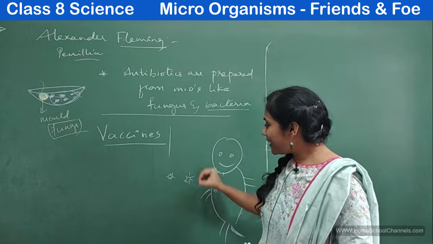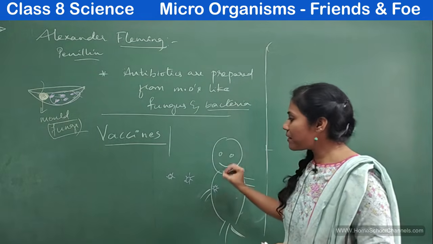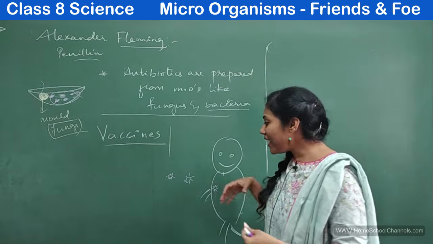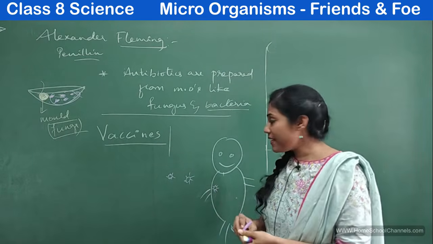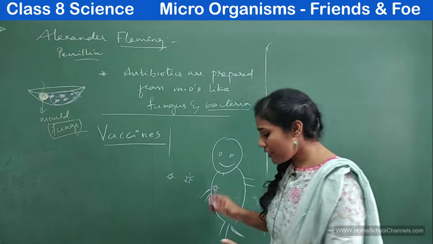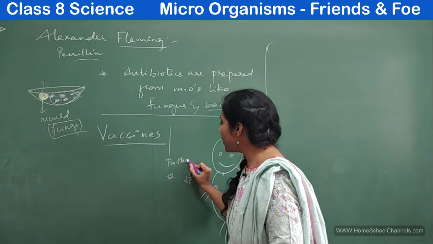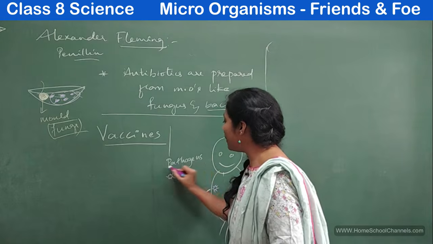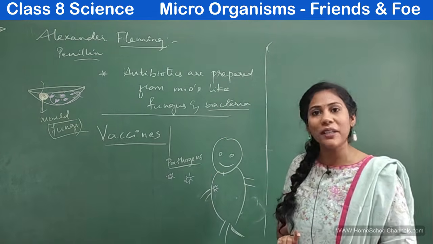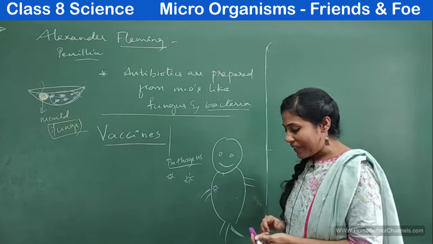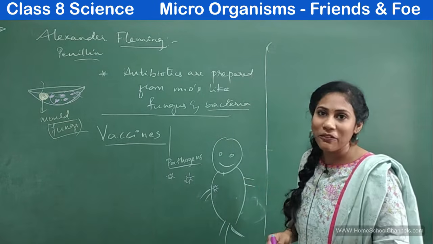These deadly microorganisms which are infecting us and leading to diseases are called pathogens. Pathogens are harmful microorganisms which are coming into our body. The moment they come inside, our body will not keep quiet.